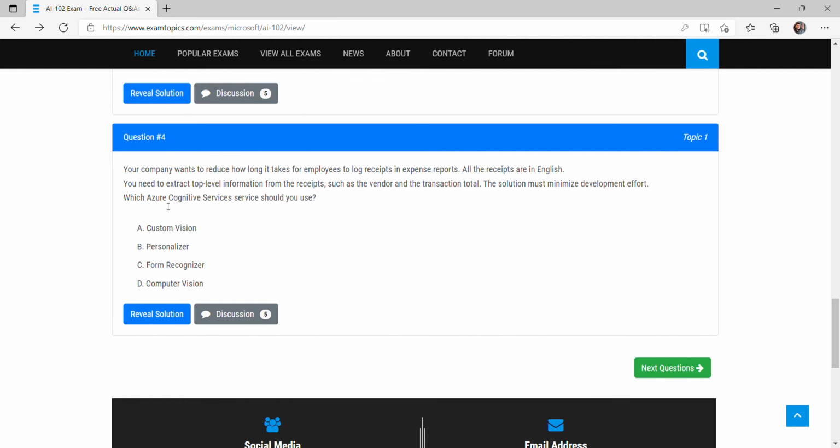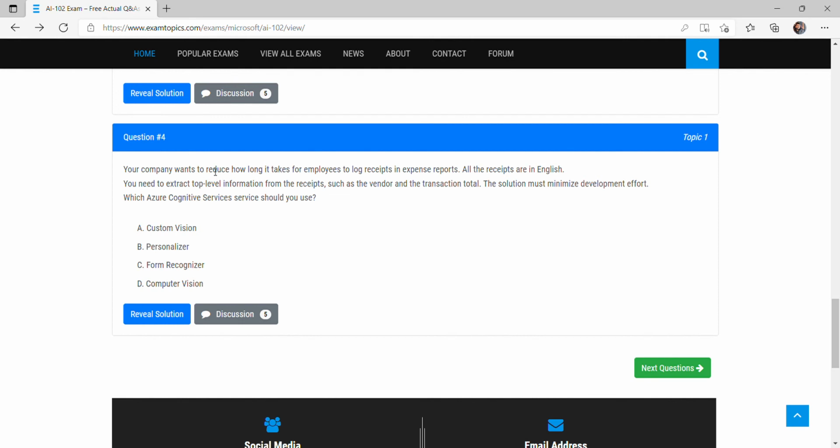What the question is saying is that our company wants to reduce effort. There are some employees in a company, and they have some receipts. Right now they are reading the receipts and manually entering them into the database, which takes very long hours.